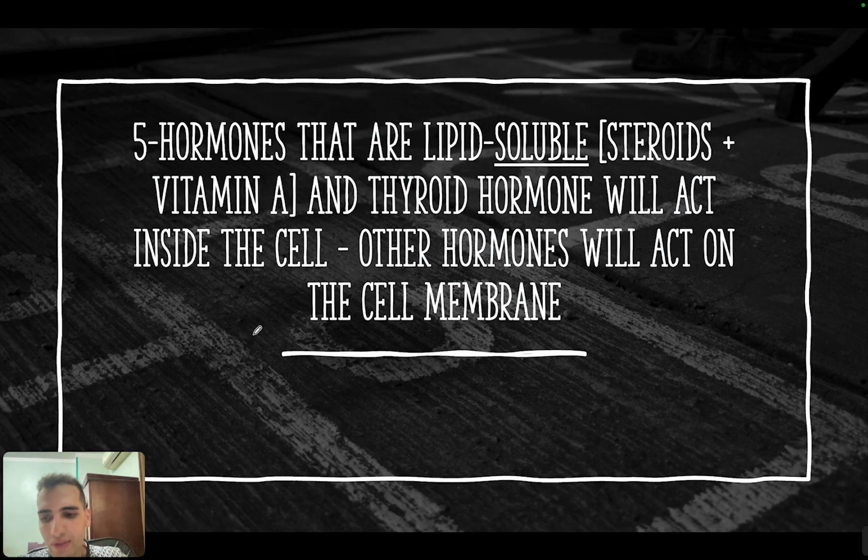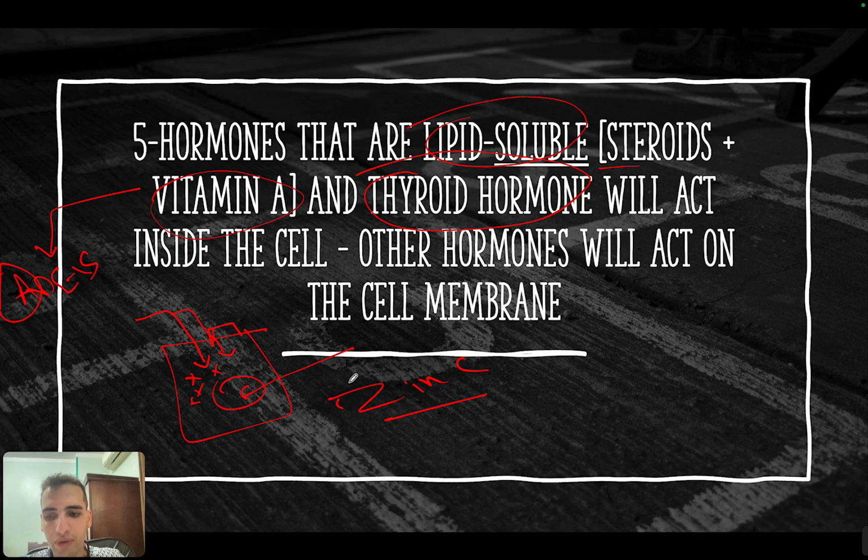Another thing is how the hormones act. So here's the thing. If the hormone cannot pass through the membrane, it will act on the cell membrane itself. But if it can pass, then it will act either in the cytoplasm or the nucleus. Now any hormone that's lipid soluble, like steroids, cortisol, mineralocorticoids, sex hormones, will usually pass through the membrane, so they will act on the cytoplasm. Vitamin A is also lipid soluble, right? Aren't the lipid soluble vitamins A, D, E, K? So sometimes they will ask about vitamin A, and it will also act inside the cell. The thyroid hormone will also act inside the cell, specifically in the nucleus itself, and the zinc.